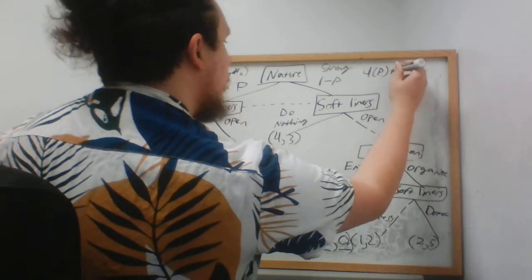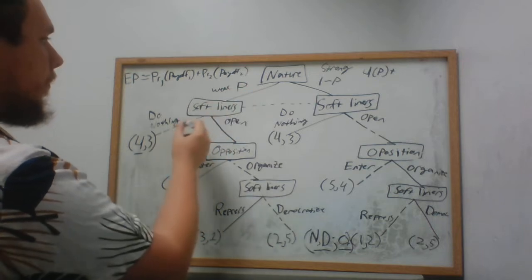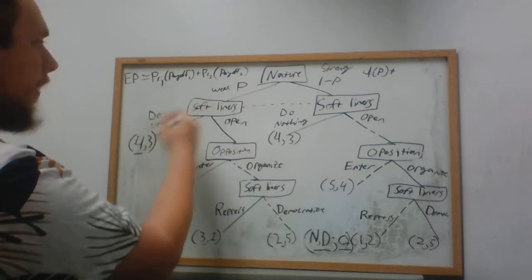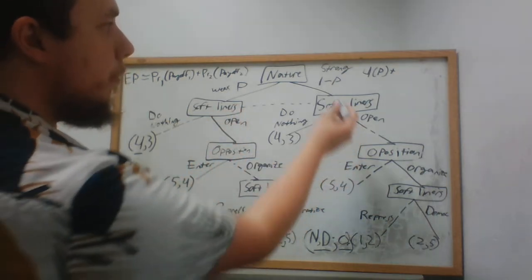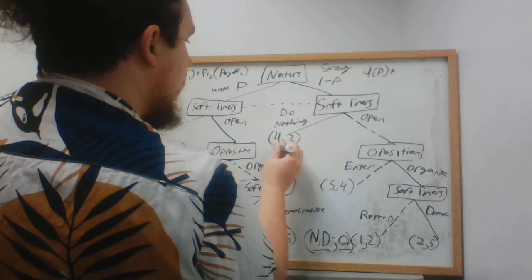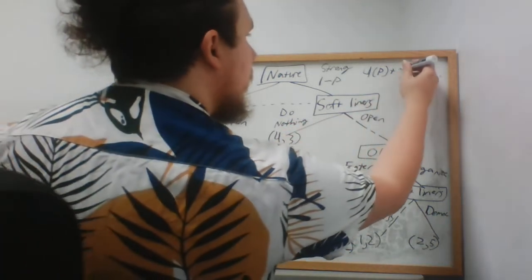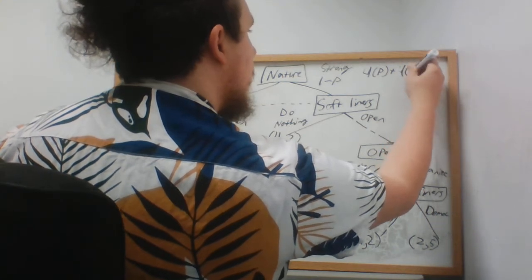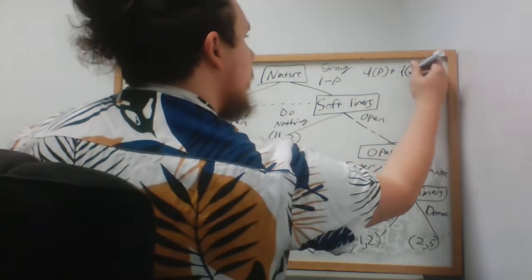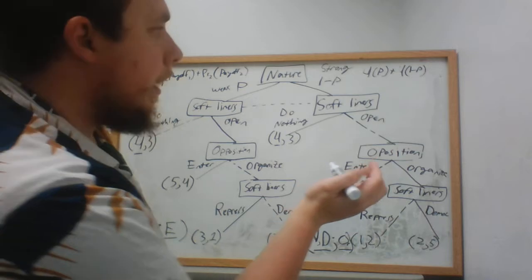Okay? That's event 1, right? Payoff of event 1 times the probability of getting event 1. Okay? We'll do the same thing here. So we're looking at this. This is event 2. The payoff of event 2 is 4. 4 times the probability of getting event 2, which is 1 minus p. Okay? Now we'll use some algebra here to distribute.